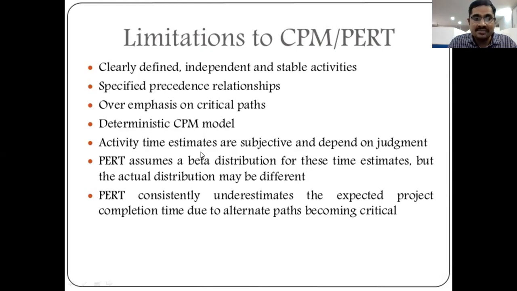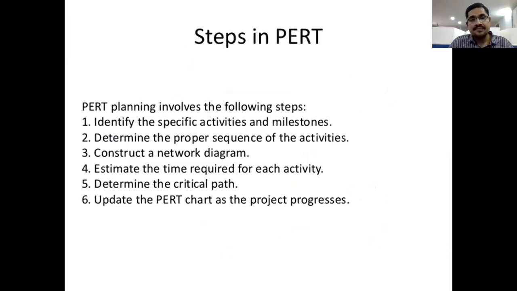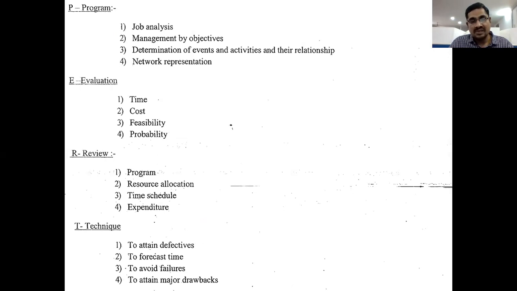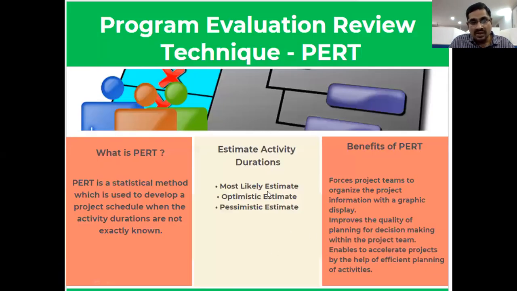Next, activity time estimates are subjective and dependent on judgment, right? These activities are estimates and depend upon judgment. Next, first assume the beta distribution for these time estimations, but the actual distribution may be different. So already I told you in PERT. So look here.